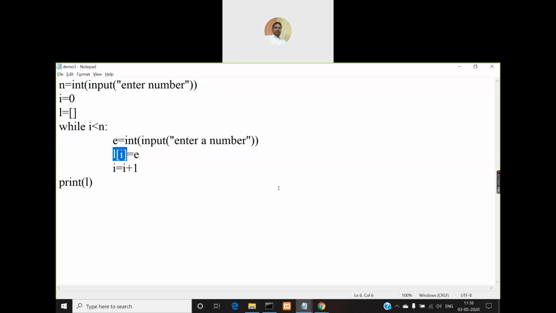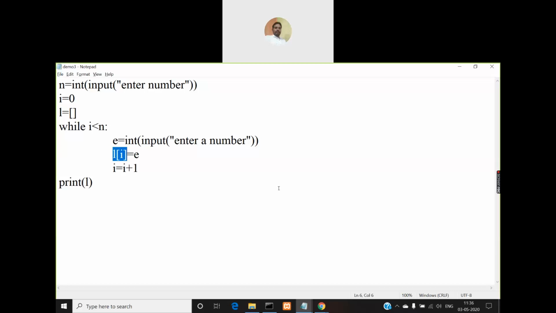In C language, how do you store elements in an array? You will use the index value as I, right? You will put that in a for loop or while loop and use the indexing for I. I will take values from 0 to n minus 1. So in the first iteration I value will be 0, so the first element E will be stored in L of I. In the next iteration I value will be incremented to 1, so L of 1 will store the second element, and the third element in L of 2, the fourth element in L of 3, and so on up to L of 9.